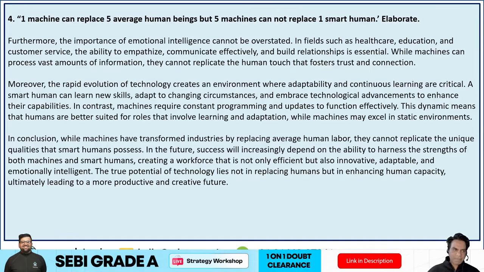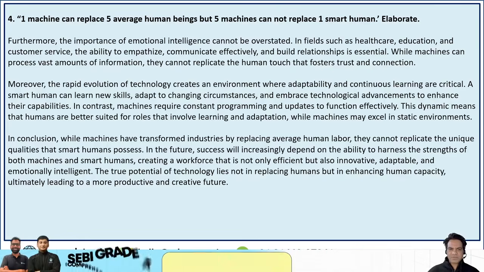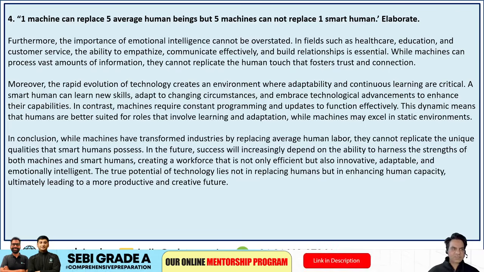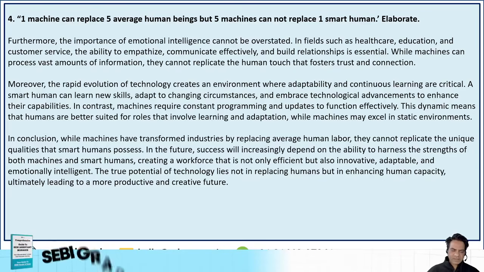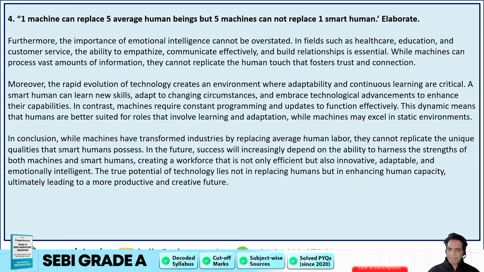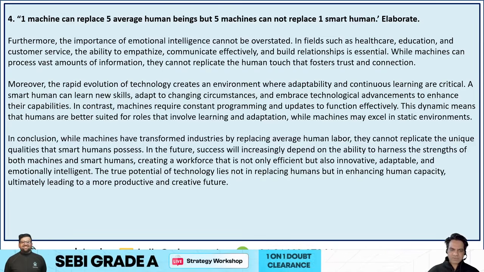Furthermore, the importance of emotional intelligence cannot be overstated in fields such as healthcare, education, and customer service. The ability to empathize, communicate effectively, and build relationships is essential. Moreover, the rapid evolution of technology creates an environment where adaptability and continuous learning are critical. A smart human can learn new skills, adapt to changing circumstances, and embrace technological advancements to enhance their capabilities. In contrast, machines require constant programming and updates to function effectively. This dynamic means that humans are better suited for roles that involve learning and adaptation, while machines may excel in static environments.